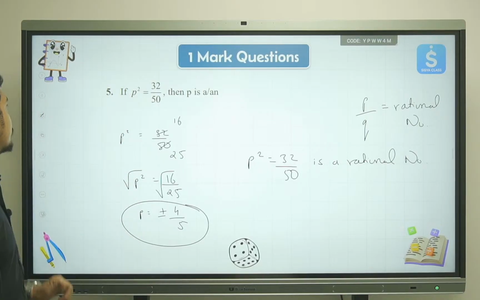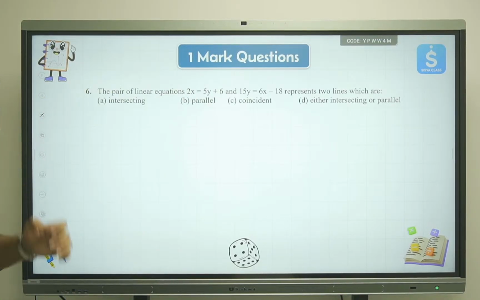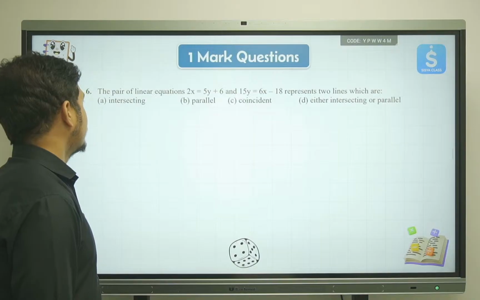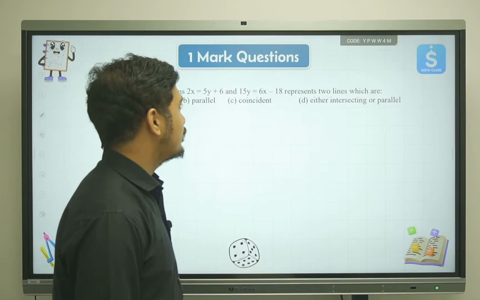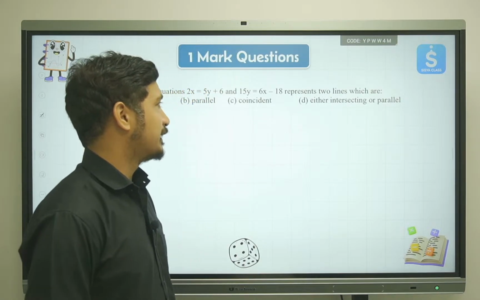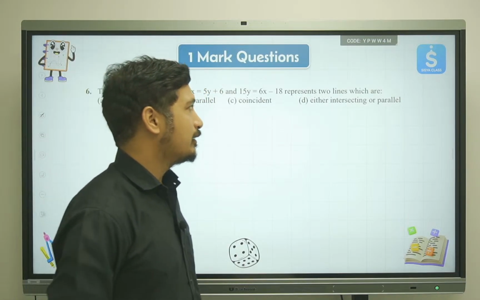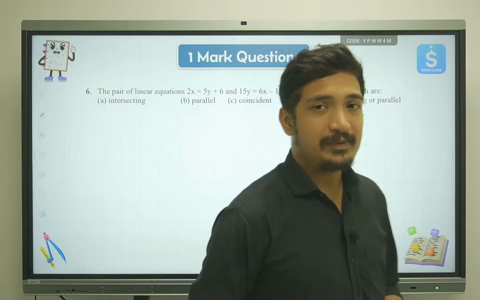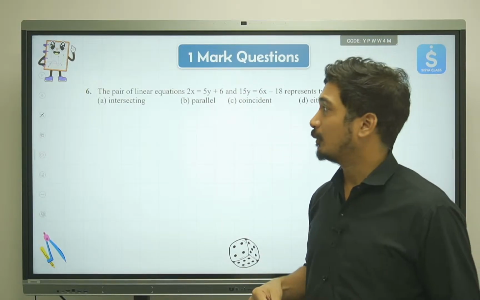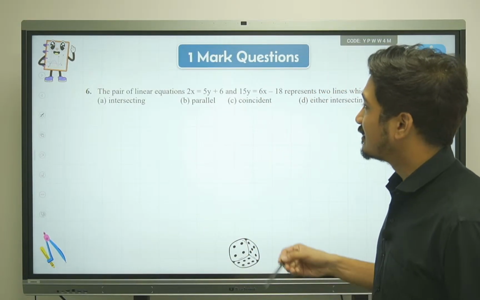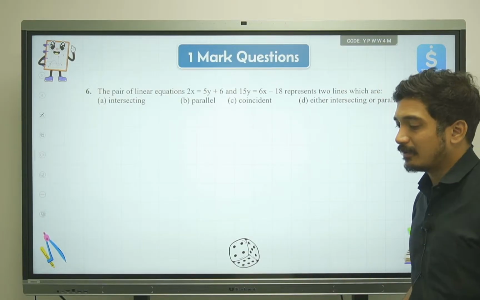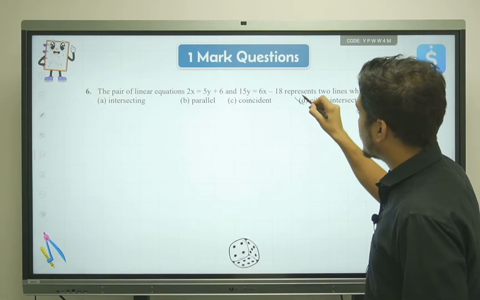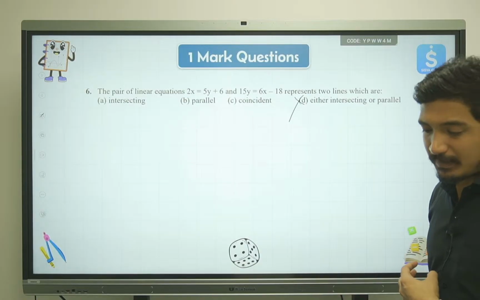Okay, let's move ahead. The next question is: the pair of linear equations 2x is equal to 5y plus 6 and 15y is equal to 6x minus 8 represents two lines which are, and then we have several options. Is it intersecting, parallel, coincident, or either intersecting or parallel? This option number 4 is completely pointless.